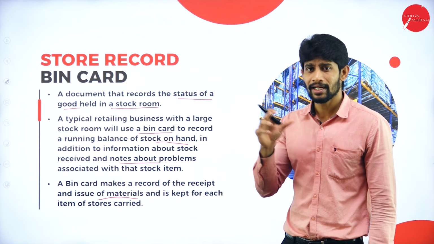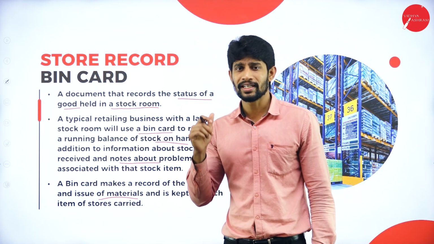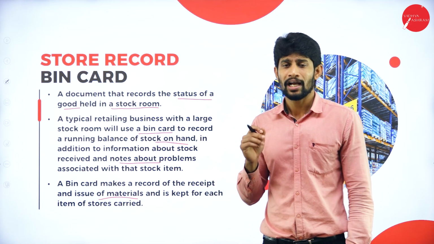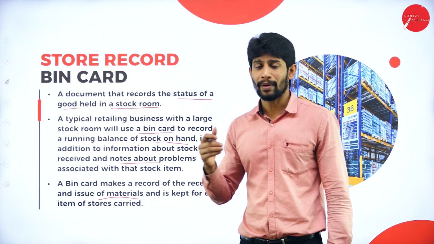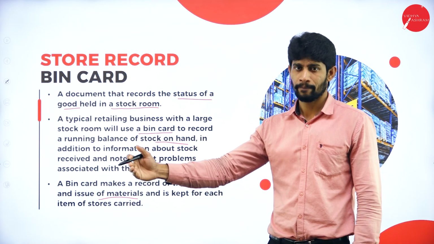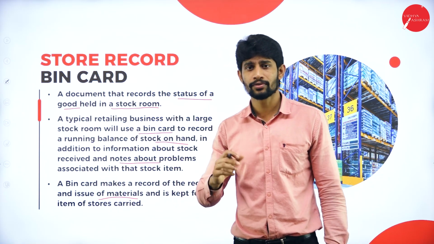So the bin card is a document which shows the details about a particular product: when it is purchased, how many products are issued, what is the balance we still have, and if you have returned the product, the number of units we returned.